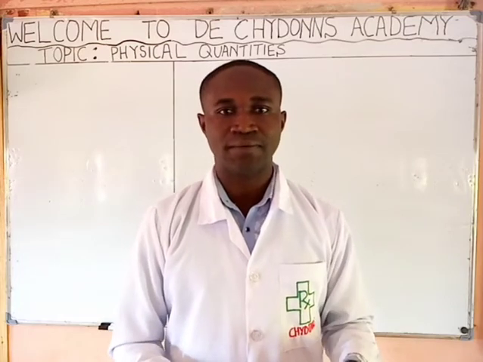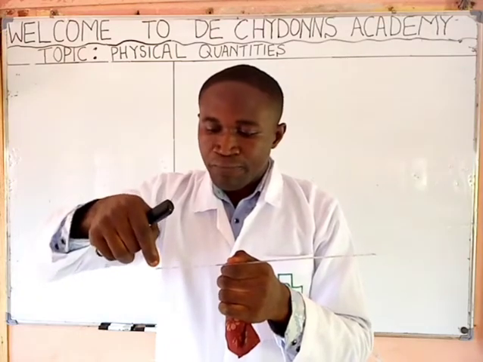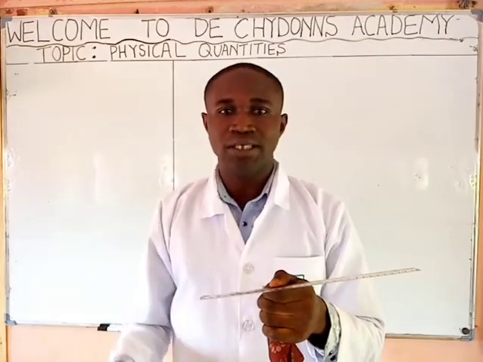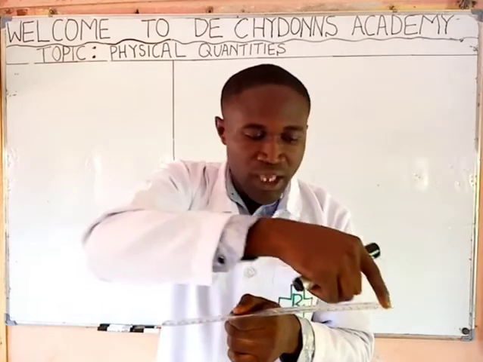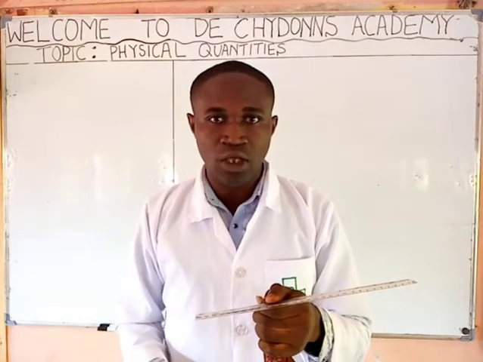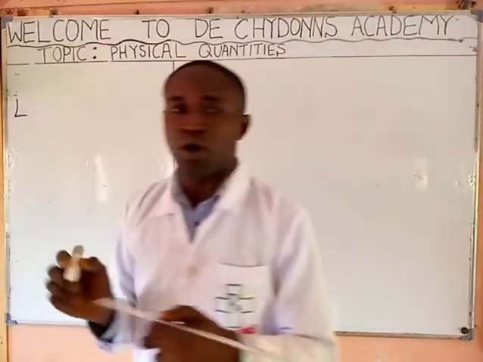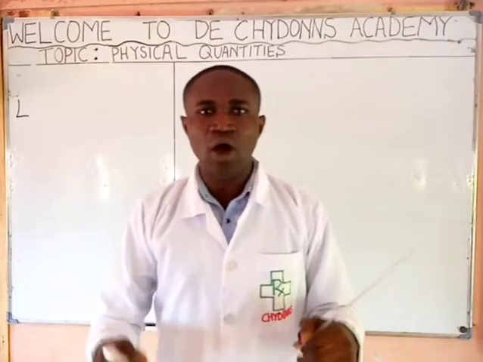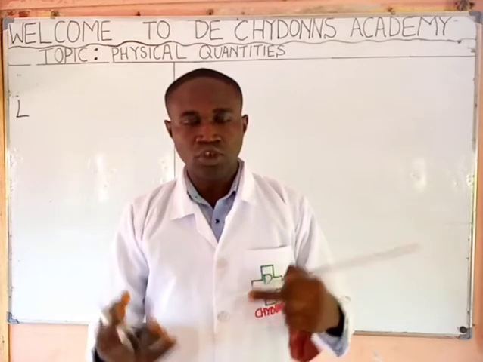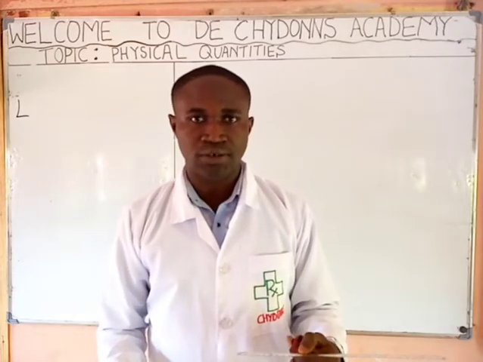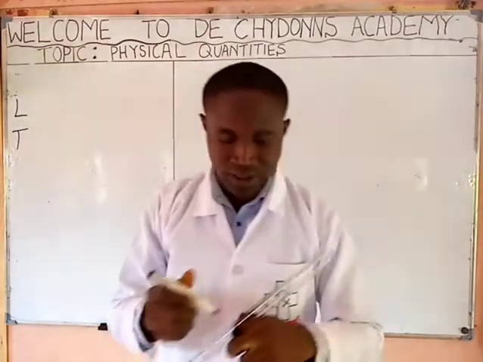Take for instance, look at this meter rule. Can we measure from here to here? Yes, we can measure it. When we measure from here to here, we call it length. Not so? It means that length is a physical quantity. Can we measure our time? Yes, using a stop clock, stopwatch. That is, time is a physical quantity.